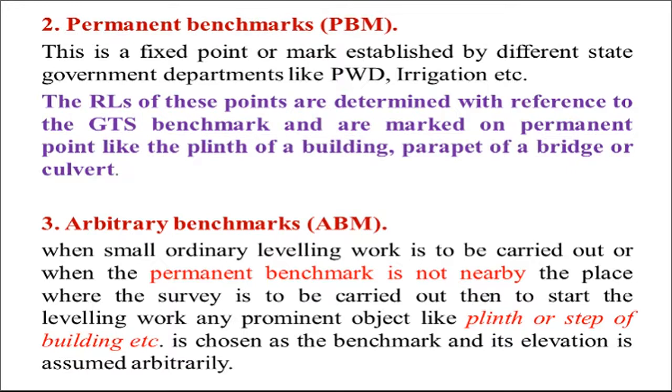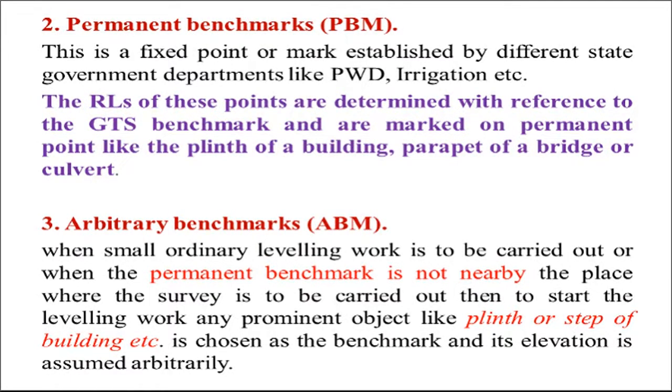The reduced levels of these points, or we can say elevations, are determined with respect to the previous benchmark, that is the GTS benchmark, and are marked on permanent points like the plinth of a building, parapet of a bridge, or culvert. Culvert is nothing but a small bridge. So on these permanent points, the reduced level of the permanent benchmark is marked.